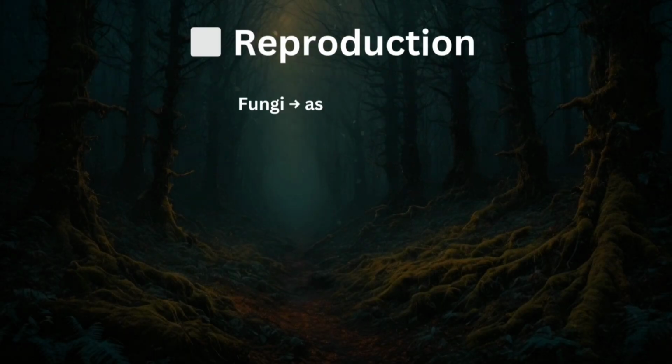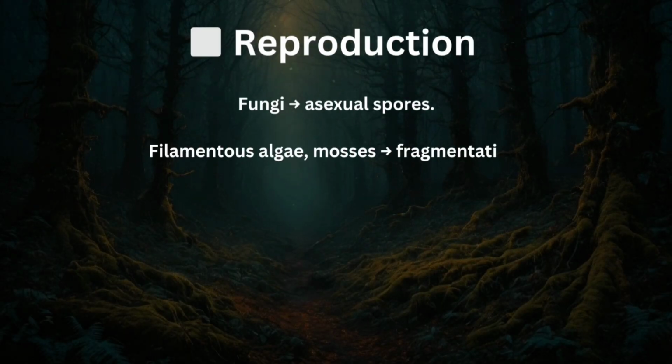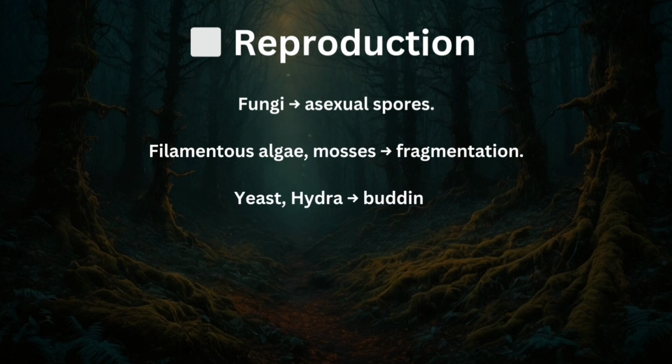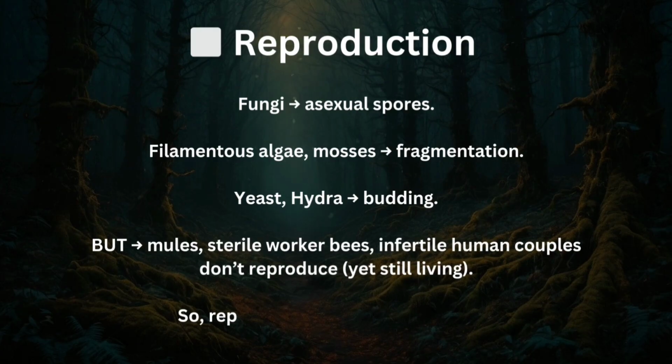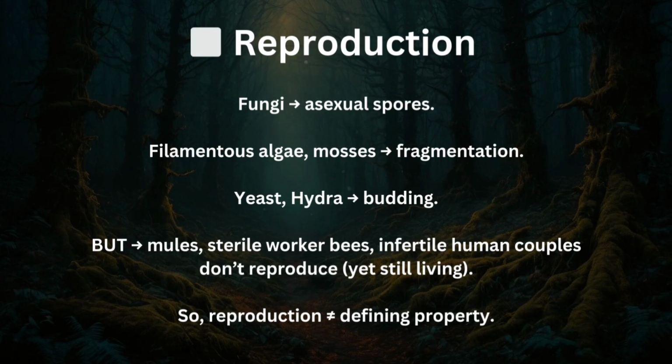Reproduction. Fungi reproduce through the formation of asexual spores. Filamentous algae and mosses reproduce by fragmentation. Yeast and hydra reproduce by budding. But mules, sterile worker bees, and infertile human couples don't reproduce, so reproduction also cannot be a defining property.